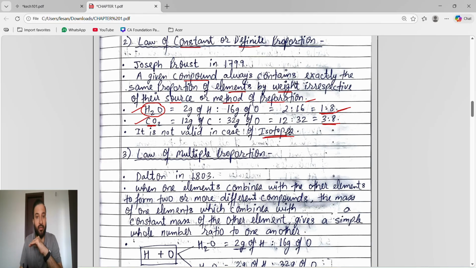The reason is that isotopes have different atomic masses. Different atomic mass means the weight will keep on changing, and if the weight keeps on changing, we will not have the same proportion.